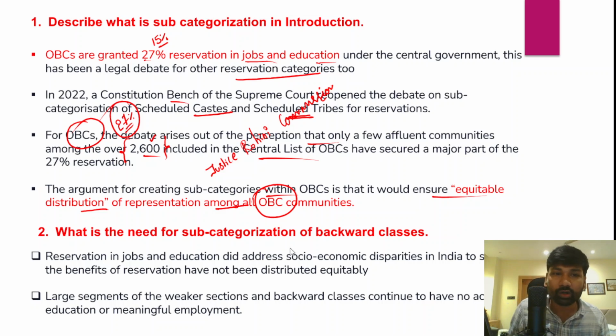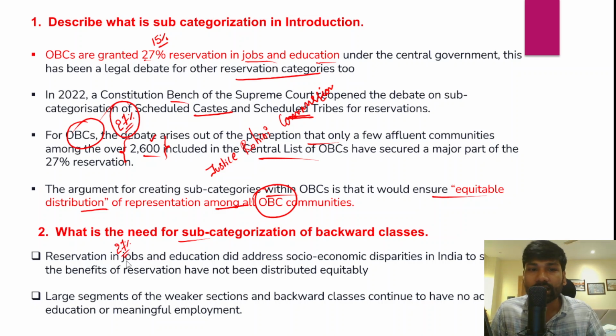Now, the second part of the answer is, what is the need for subcategorization of backward classes? Why do we need to do the subcategorization of the backward classes? Right, so we all know that 27% reservation is being given to the OBCs, and 15% reservation is also being given to the scheduled castes in education and jobs.